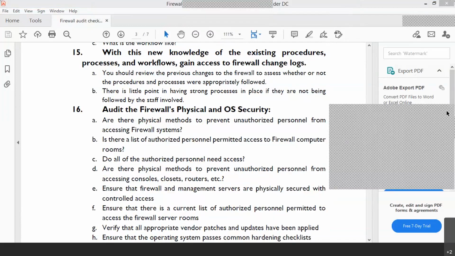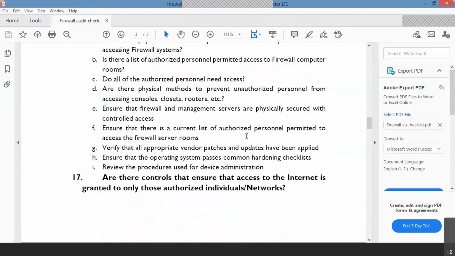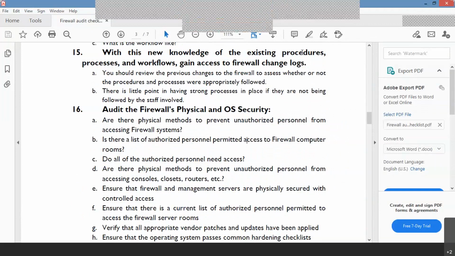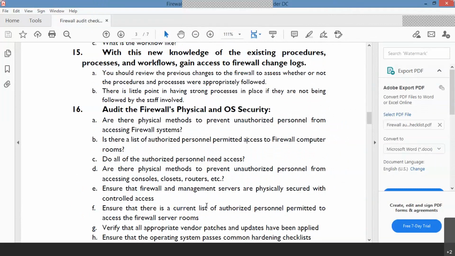What is the physical security here? So physical security is nothing but, as you see, the firewall should also be built with some kind of physical security. That means there should be some rack where all your things are locked in a proper manner. Okay, and also you have to see what exactly the OS security is and what kind of mechanism they are following, etc.